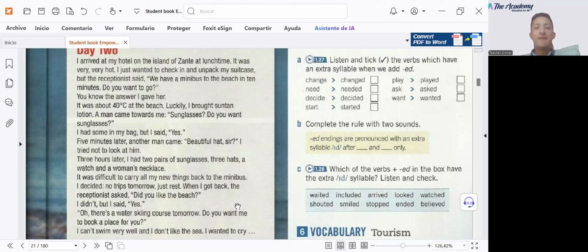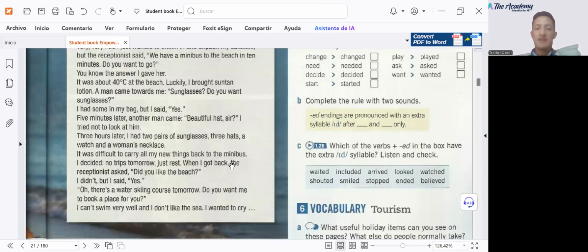It was about 40 degrees Celsius at the beach. Luckily, I brought suntan lotion. A man came towards me. Sunglasses, do you want sunglasses? I had some in my bag, but I said yes. 5 minutes later, another man came. Beautiful hat, sir. I tried not to look at him.